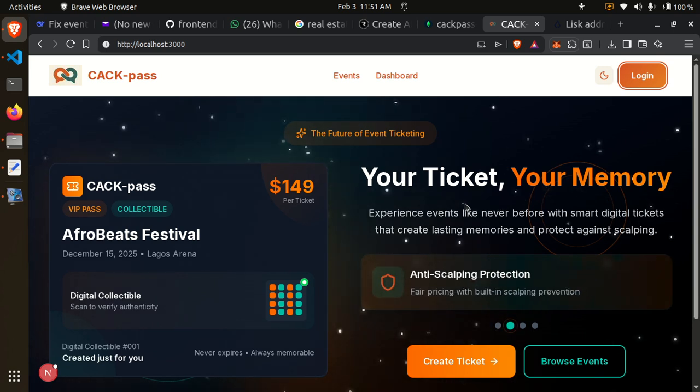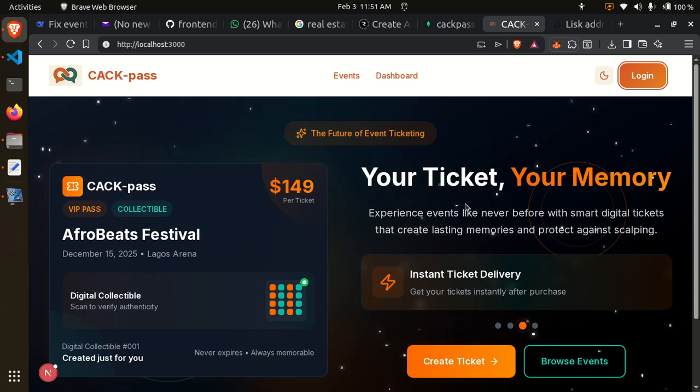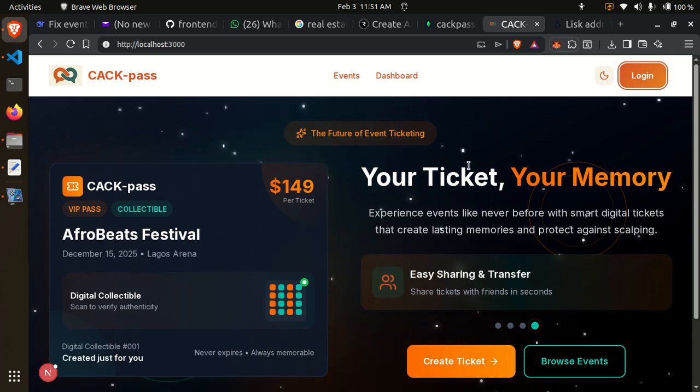CACK-pass is an event ticketing platform that is built with blockchain technology, currently deployed on Lisk mainnet. So let's get started.